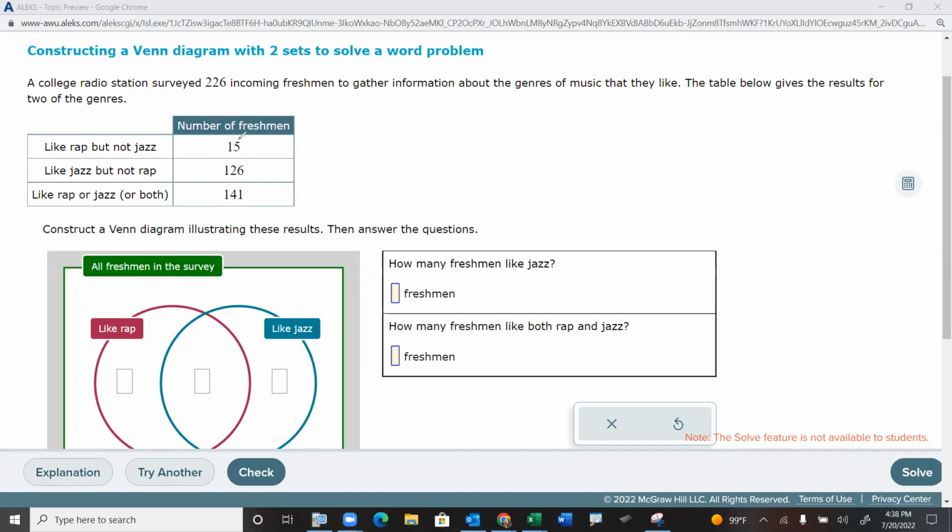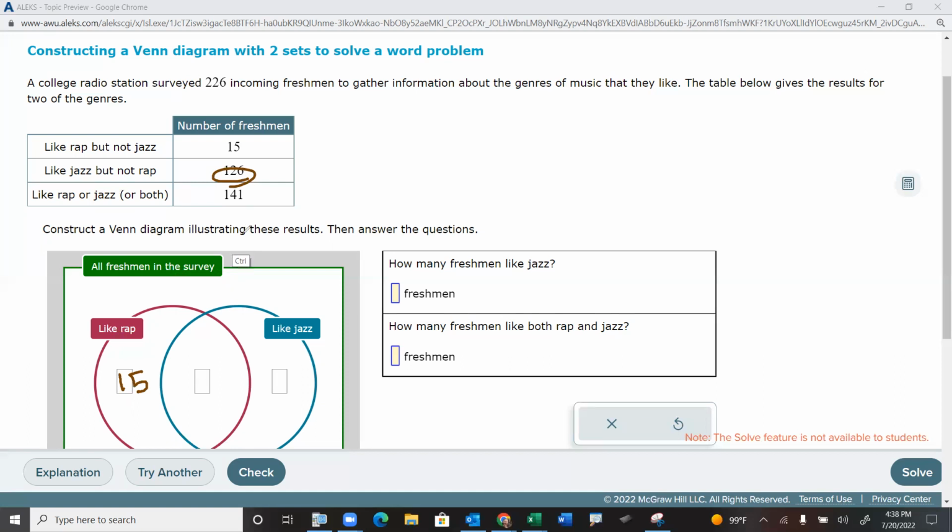So we've got 15 people who like rap, but not jazz. So 15 people in the rap group, but not the jazz group. That's going to be right here. Then we've got 126 people who like jazz, but not rap. Wow, that's much more popular than rap.